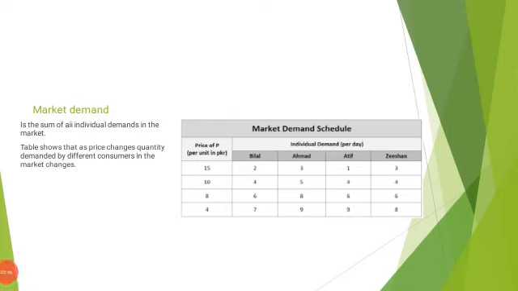Now we have market demand. Market demand is the sum of all individual demands in the market. From the table we can easily understand that at different prices, different consumers can buy different quantities of goods in the market. At price 15, Bilal purchased 2 units, Ahmed purchased 3 units, Atif purchased 1 unit, Zishan purchased 3 units. At 10, quantity demanded by all individuals increases. Bilal purchased 4 units, Ahmed purchased 5 units, Atif purchased 4 units, Zishan purchased 4 units.